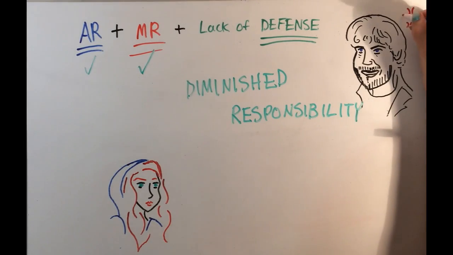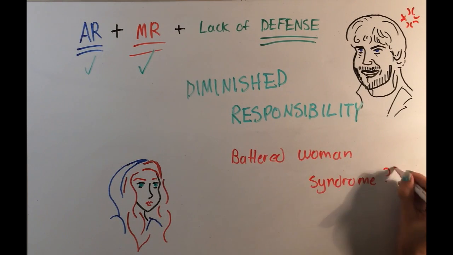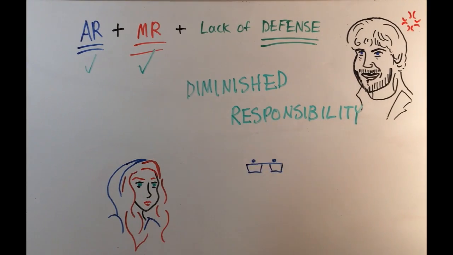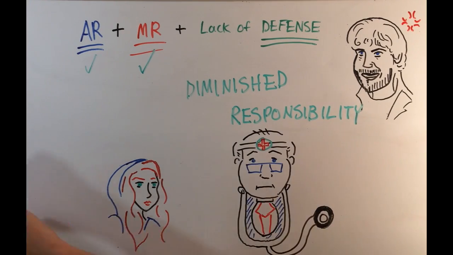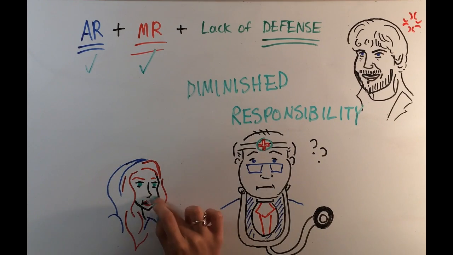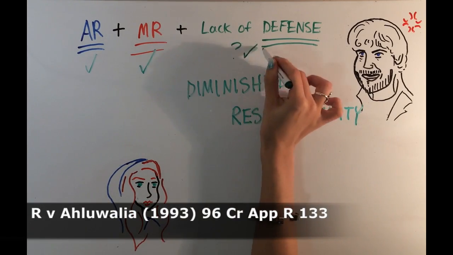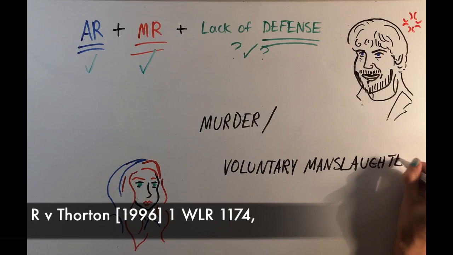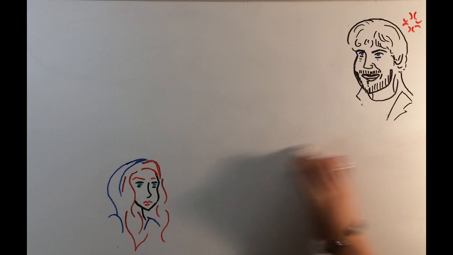Now, not to insult Sansa and say she has a mental problem, she's clearly a very strong character, but Ramsay has done a lot of horrible things to Sansa which we're not going to illustrate here. And it's possible she might be able to claim something called the battered woman syndrome. So, if an expert medical witness is able to diagnose Sansa with a medical condition that she might have developed as a result of the abuse she has experienced, she could actually use that to fulfill all of the requirements of diminished responsibility. There are cases such as Walia and Thornton where women have used this defense successfully to reduce their murder charge to voluntary manslaughter, so it's possible, if Sansa is able to demonstrate all these elements, that she'll be convicted of manslaughter instead of murder.